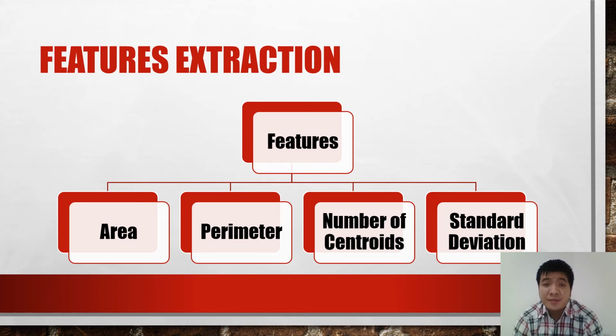Feature extraction. The resulting image from the hard exudate segmentation stage is utilized in this stage. This process aims to find some features that represent the hard exudate segmented image. There are 4 features extracted in this process. The 4 features are area, perimeter, number of centroids, and standard deviation value.